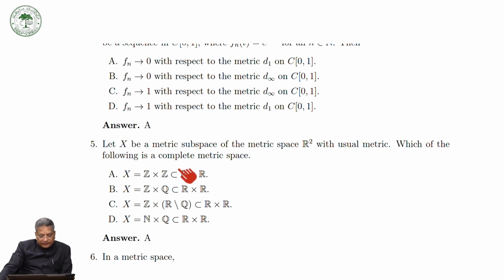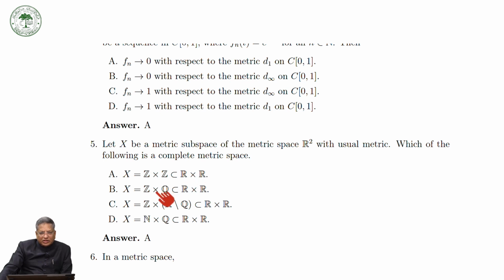Now, this R cross R is your R2. This is a complete metric space, and this is a subset of this one, so this is also a complete metric space.